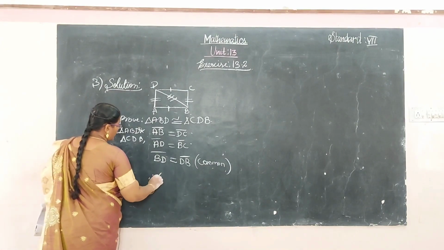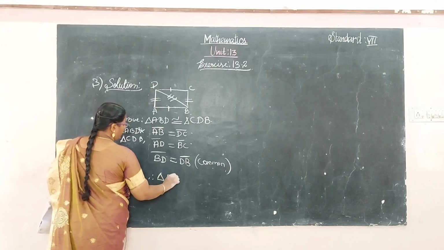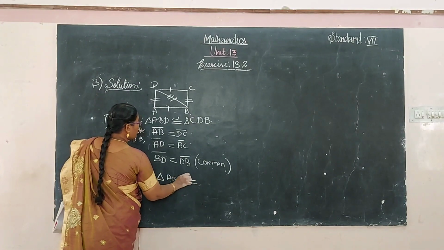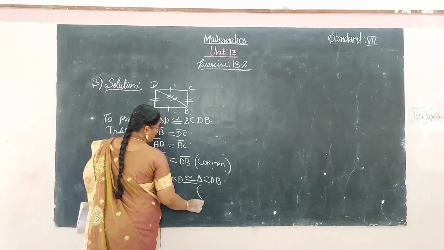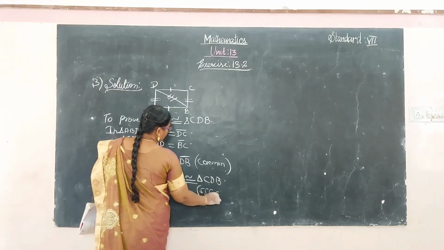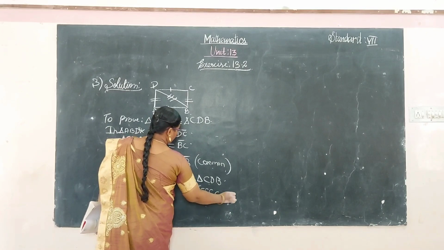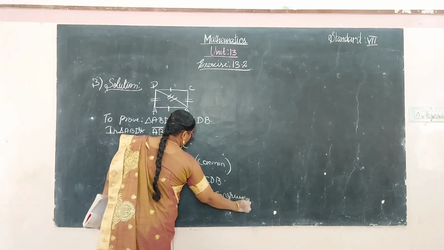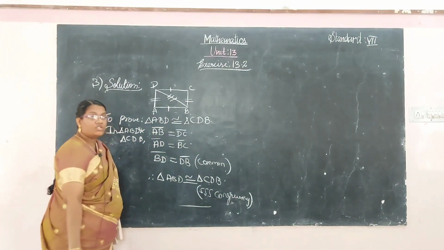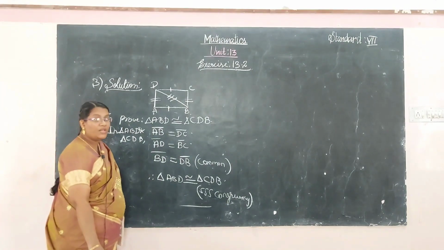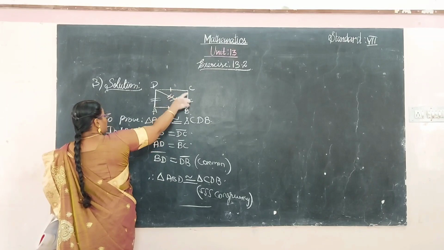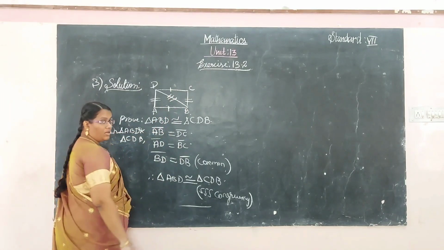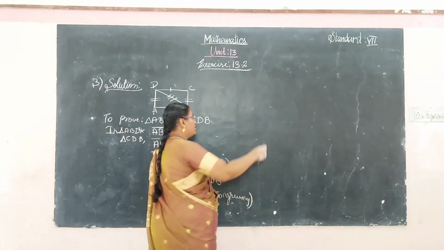Therefore the triangle ABD is congruent to the triangle CDB by SSS congruence. Which criteria is satisfied here? SSS congruence: 1, 2, 3, three sides. So yes, congruent.